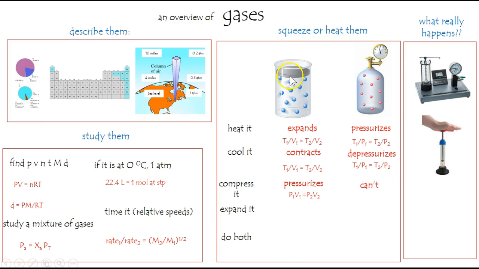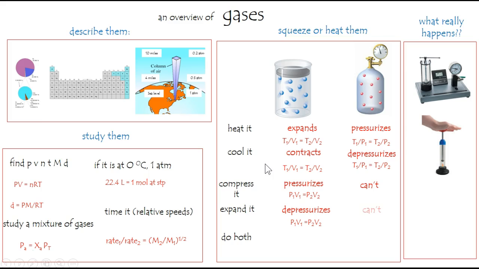If you expand it and pull this valve back or somehow open up a balloon to make it bigger, that doesn't mean adding more molecules, by the way. These are all for n constant systems. It's closed up. No molecules can get in or out. But if we expand it, and here we just pull up the valve, this thing will depressurize. The pressure will go down. You're creating a vacuum.